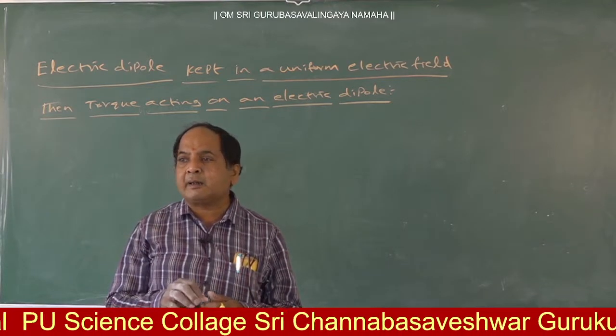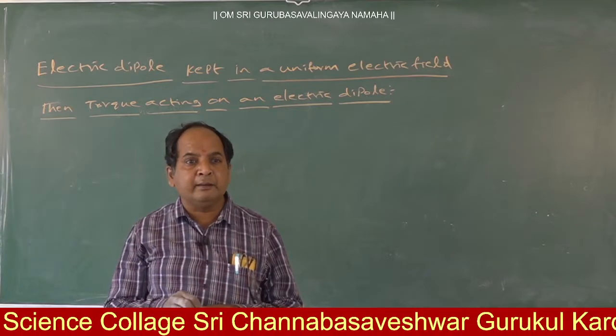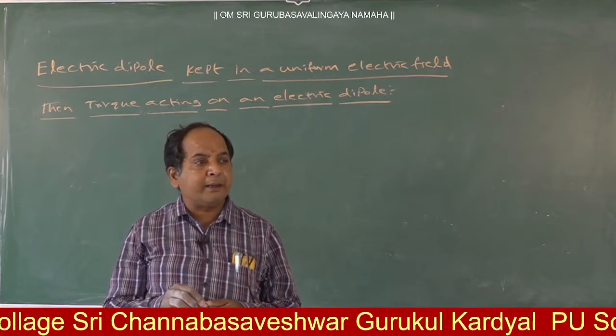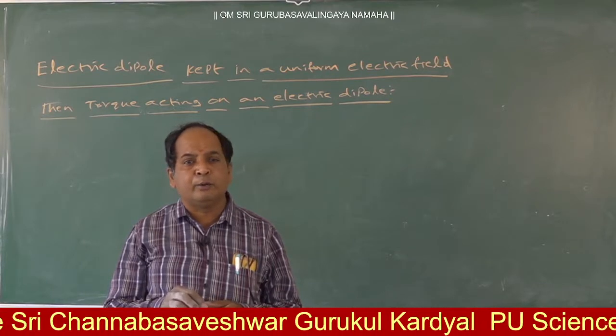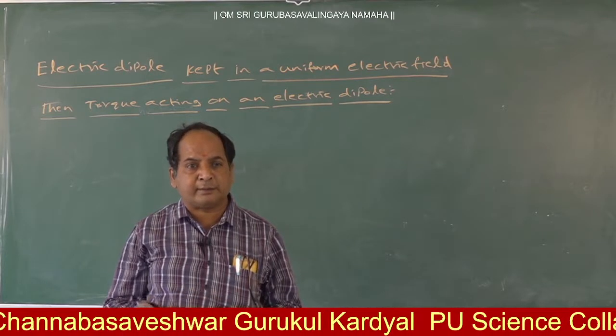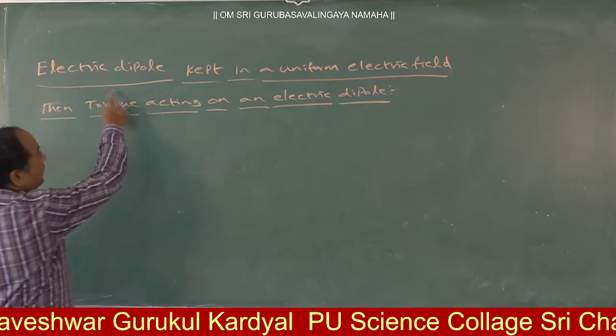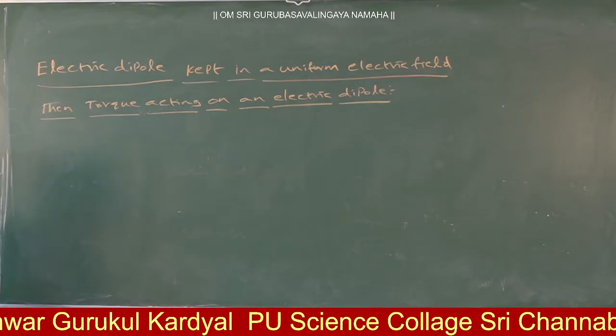What is the mathematical expression? Torque is equal to force into the perpendicular distance between the two equal and opposite forces. Yes or not? So here the electric dipole is kept in a uniform electric field.